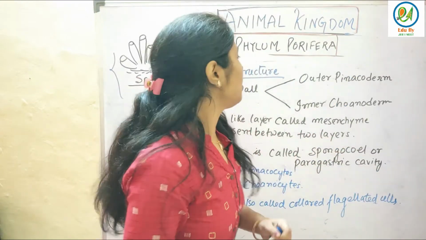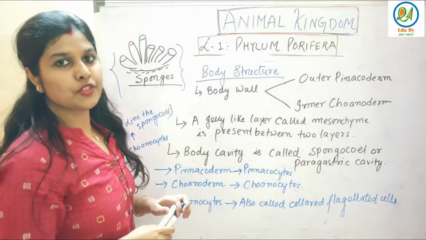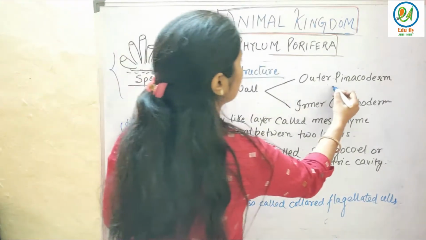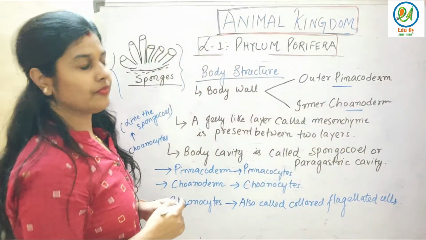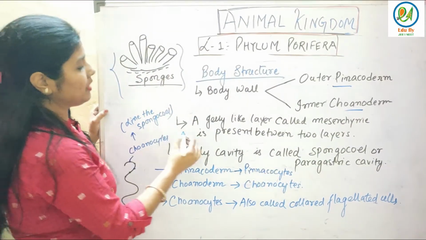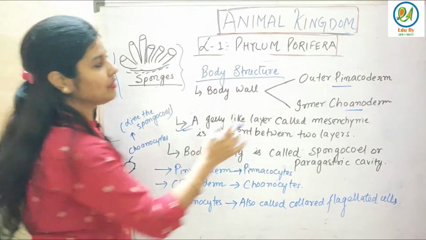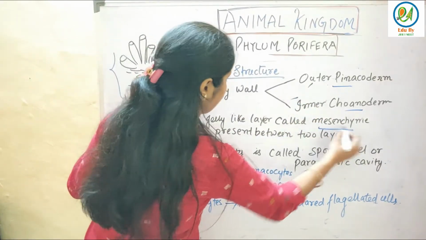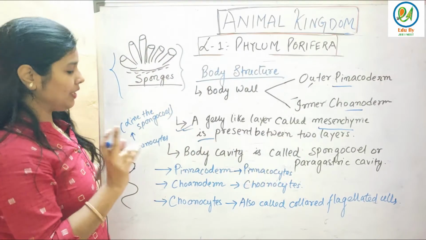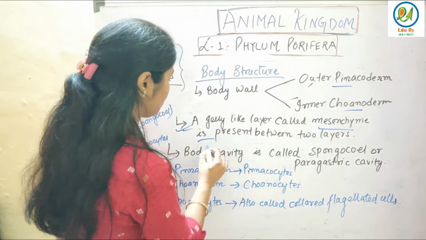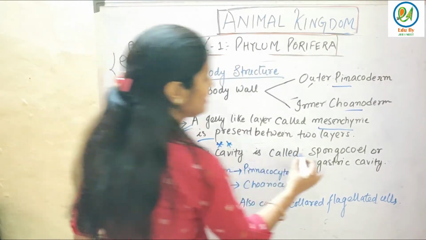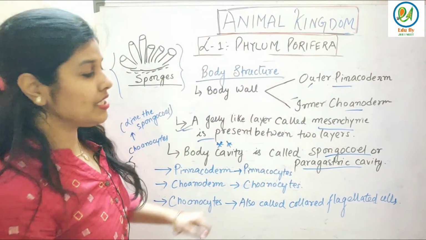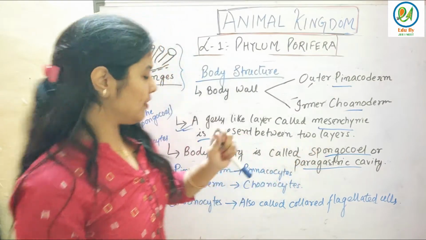Now let's see the body structure of sponges, that is Porifera. The body wall has two layers: one is pinacoderm and the other is choanoderm. A jelly-like layer is present between these two layers, and that is nothing but mesenchyme. The body cavity is a very important question from the NEET point of view. The body cavity is called spongocoel or paragastric cavity.